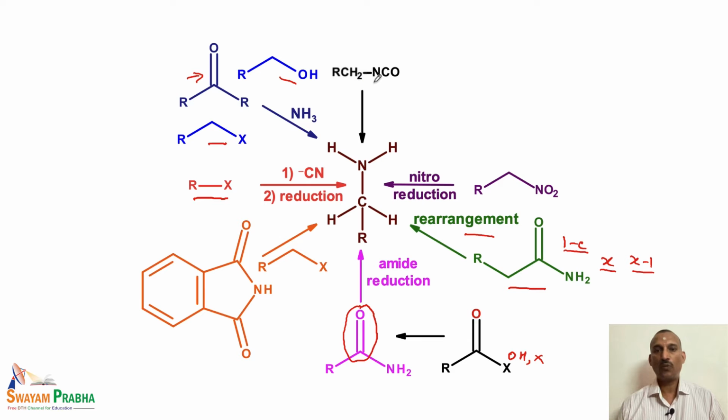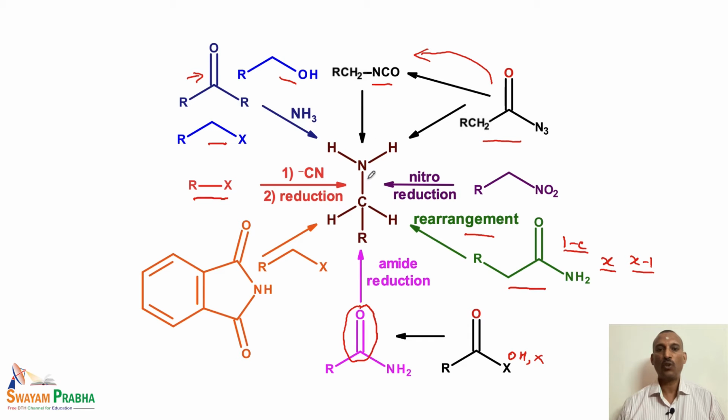We can also convert isocyanate to the corresponding amino compounds. Here, basically, we do a hydrolysis of the isocyanate, which leads to the formation of the amino compound. The isocyanate can be prepared from acyl acid, or we can also convert the acyl acid directly to the amino compounds. So, these are all the various methods by which a primary amine can be prepared. We will be looking at each and every reaction elaborately.